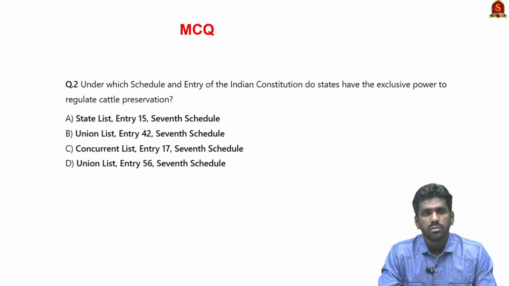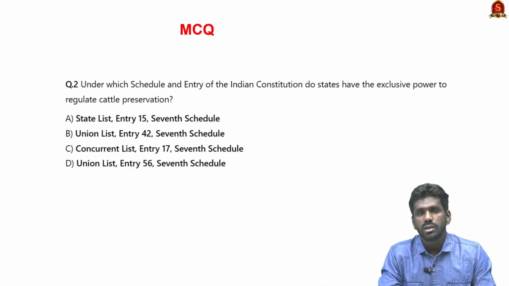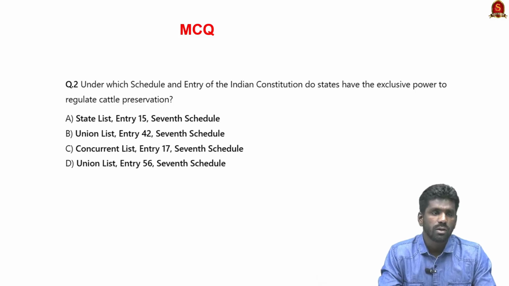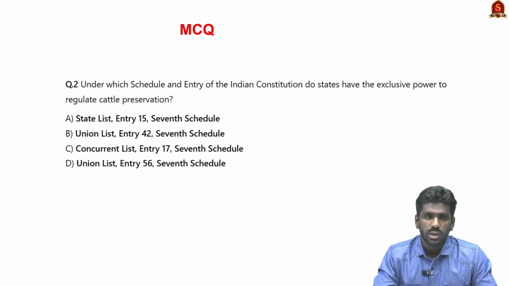Look at this MCQ. Under which schedule and entry of Indian Constitution do states have exclusive power to regulate cattle preservation? The correct answer is option A, State List Entry 15 under the 7th Schedule.